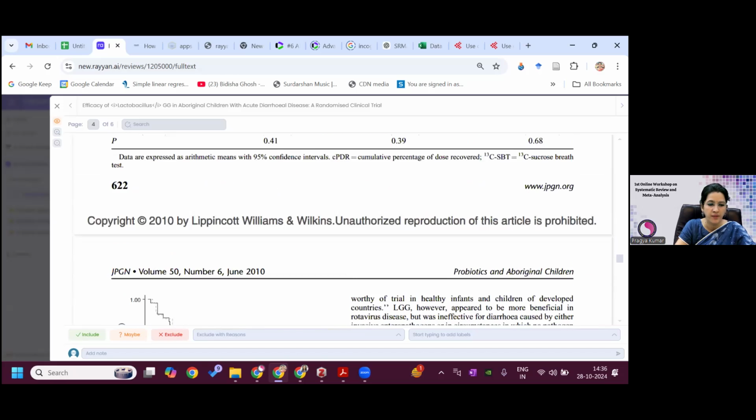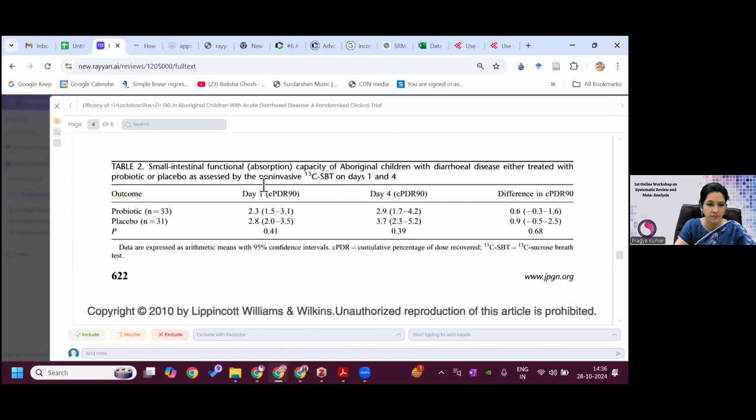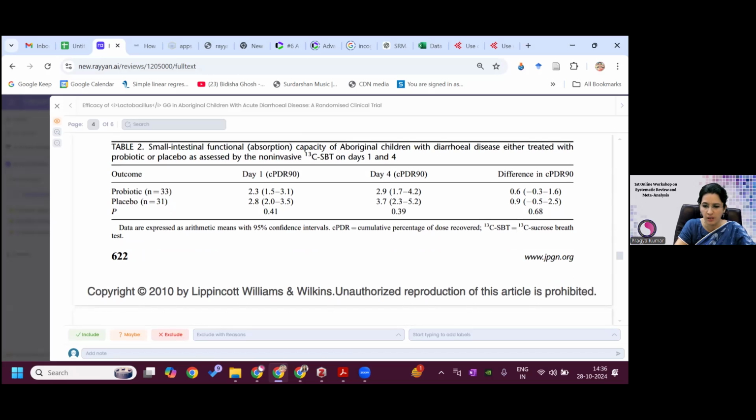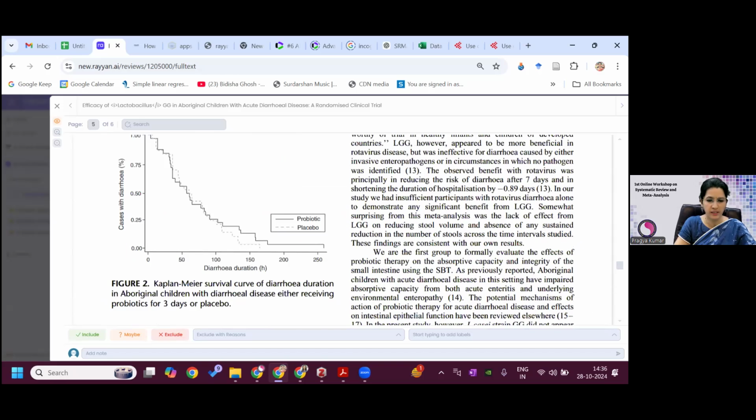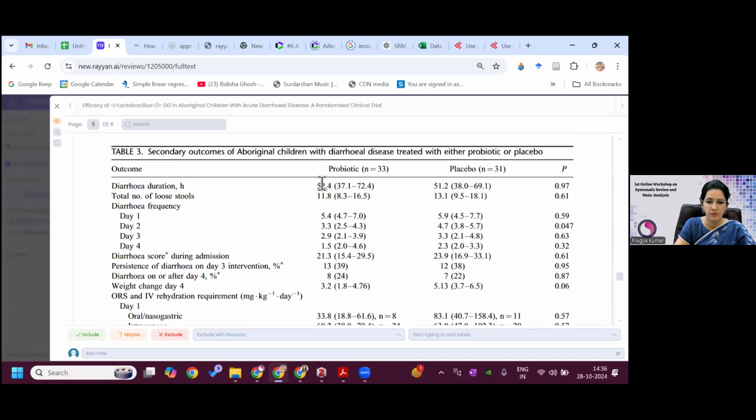And then they have seen their main outcome, small intestinal absorptional capacity. But ours was not this outcome. So since the outcome is not the same, but they have given the diarrhea duration also. So it is there, 52.4 hours, and here it is 51.2. Although it was not significant, they have given it.